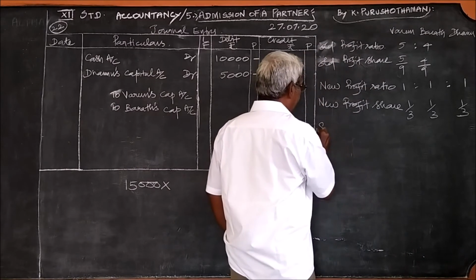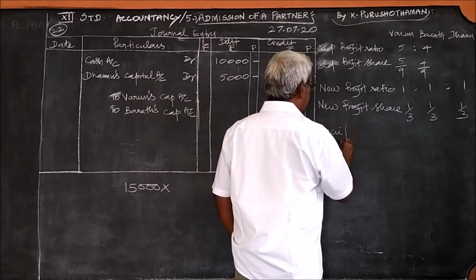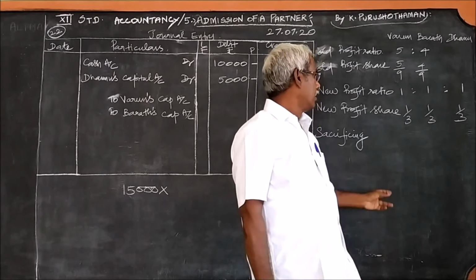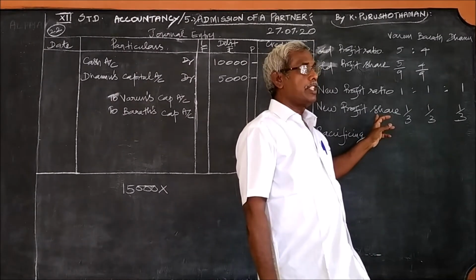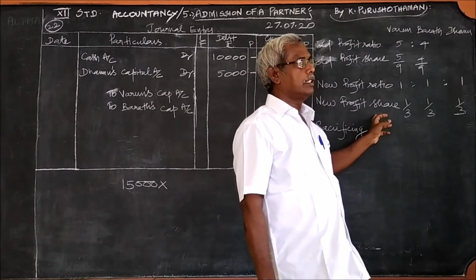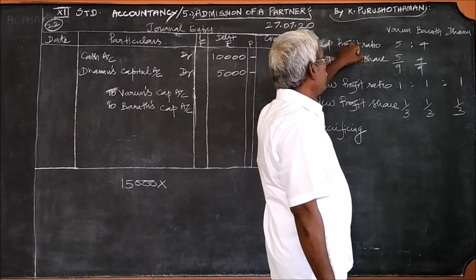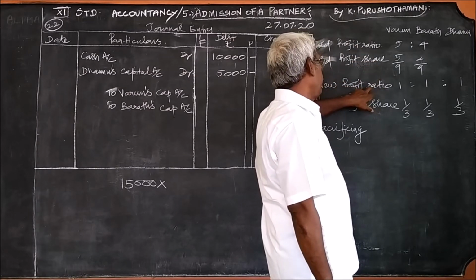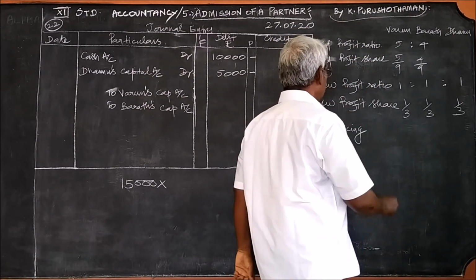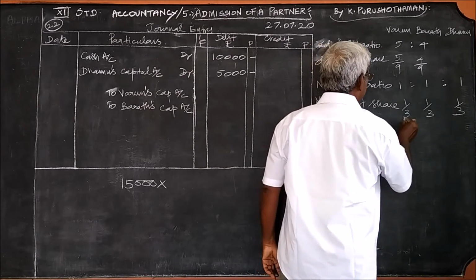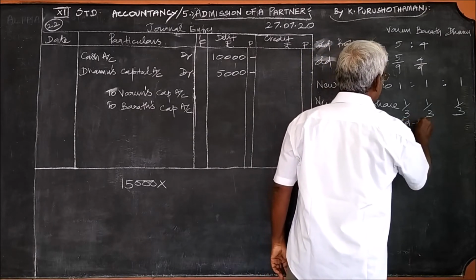What about the sacrificing ratio? Yes, both the ratios are given. In that case, old profit ratio, old profit share, new profit ratio, new profit share. Therefore, sacrificing ratio is old minus new.